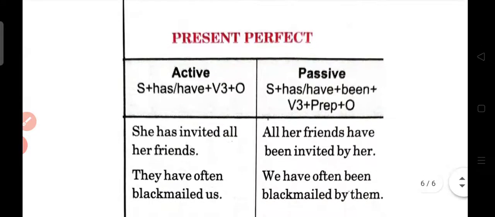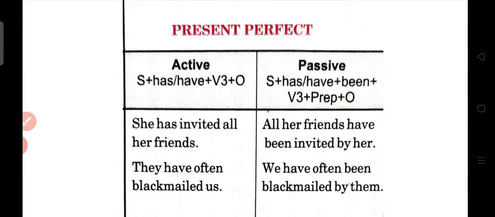Now, with the present perfect, what is the rule of present perfect in tenses? That is has, have plus verb third form. So, whenever there is a present perfect tense in the passive voice, the rule will remain same. Only and only you have to add been. Like as seen in the example, she has invited all her friends. All her friends is the object. So the answer is: all her friends have been invited by her. Why is have used here? Because according to the plural, we cannot use has. So we have to put have. Have been invited by her.